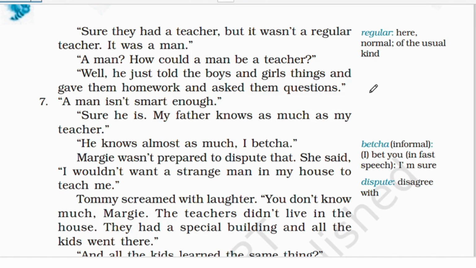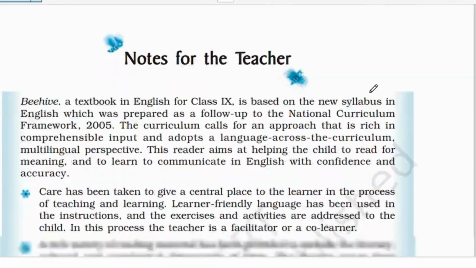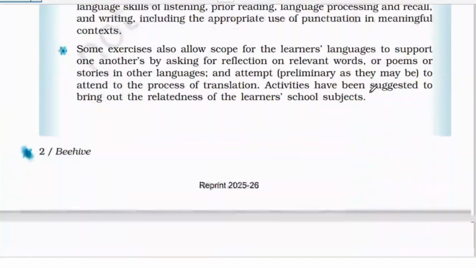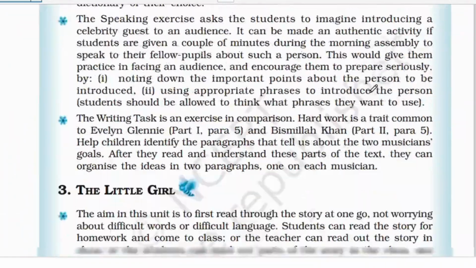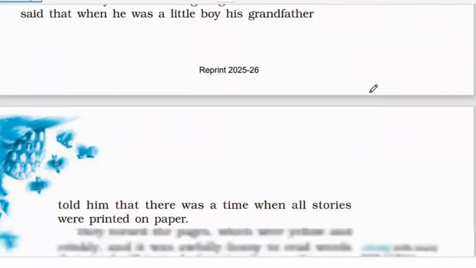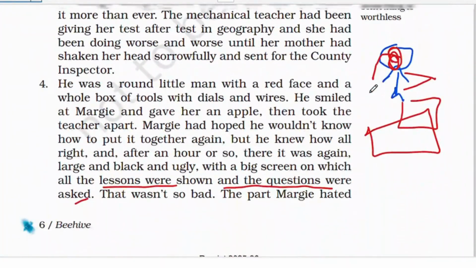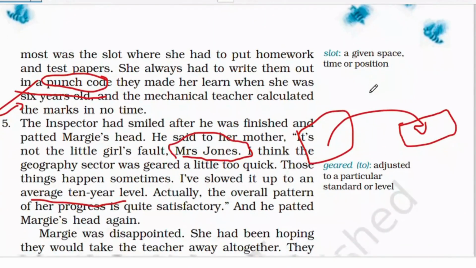So Margie wasn't prepared to dispute that. Margie wasn't ready to agree, right? She was disagreeing with that. She said, I wouldn't want a strange man in my house to teach me. Now she is like, I wouldn't want a man in my house to teach me. Who knows, right? You wouldn't want a stranger in your house, obviously. So that would be one case.